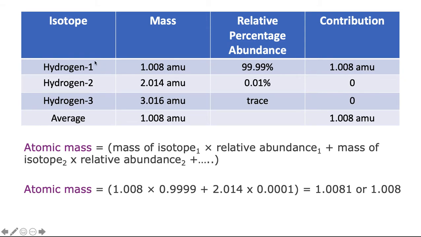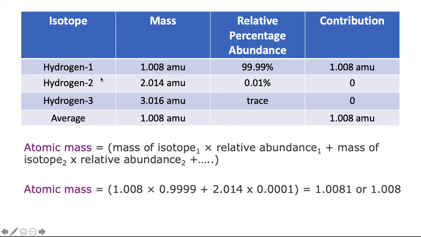Here's a table where I have 3 different isotopes of hydrogen, 1, 2, and 3, just like we talked about earlier. My hydrogen-1 has a mass of about 1 AMU because it only has 1 proton in it, and its relative abundance is 99.999%.